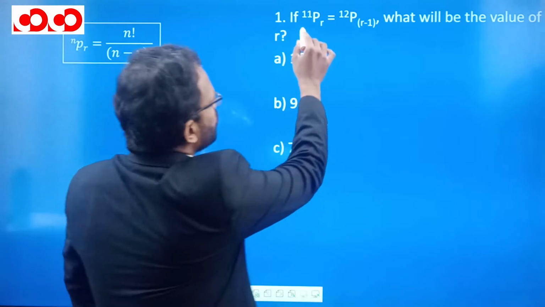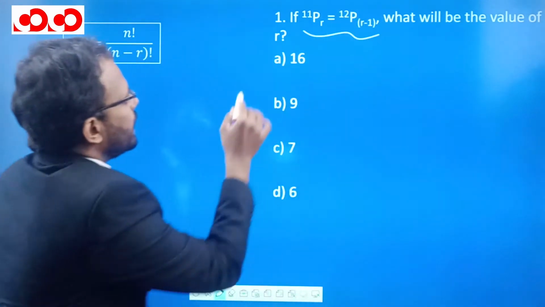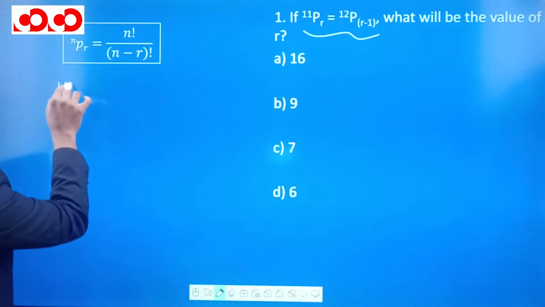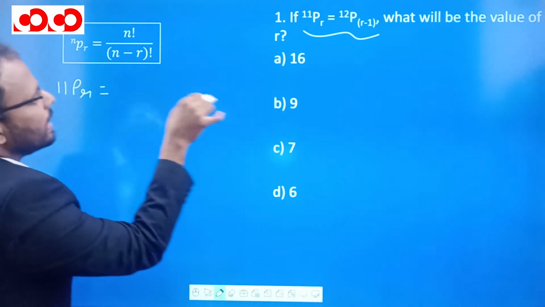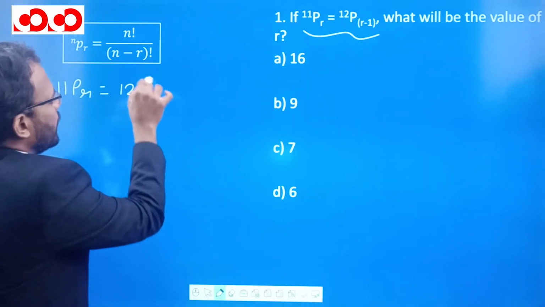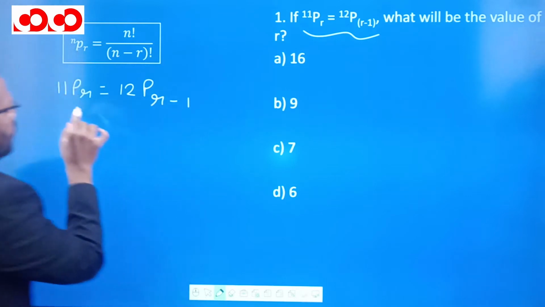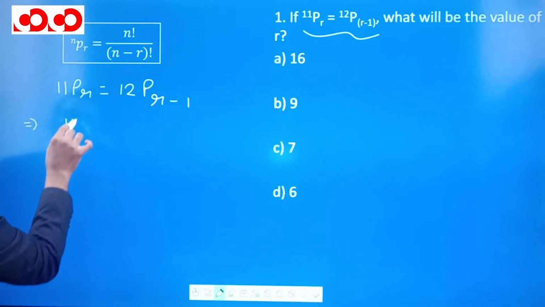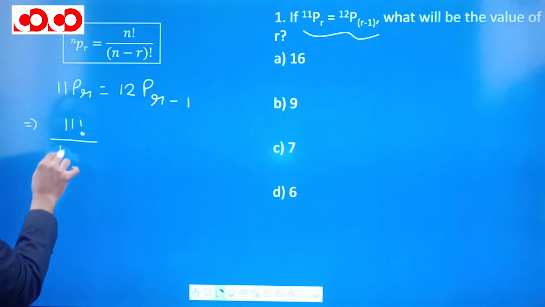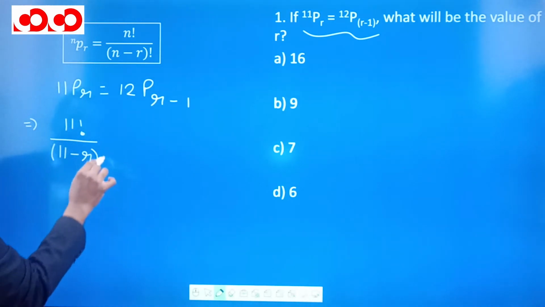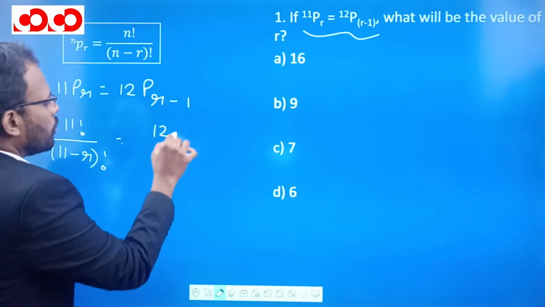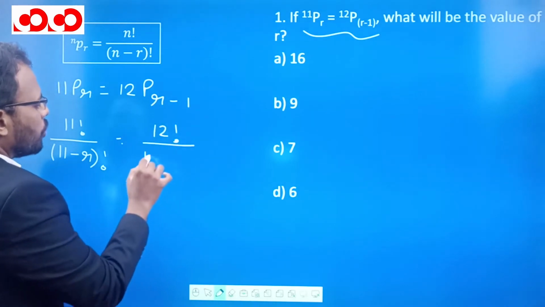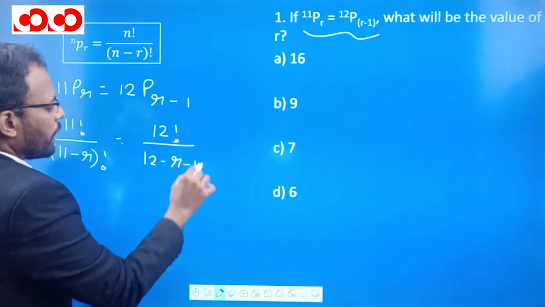So if we try to solve this expression, it is given that 11PR is equal to 12PR minus 1. If we put this formula over here, we will get 11 factorial divided by 11 minus R factorial, and here 12 factorial divided by 12 minus (R minus 1) factorial.